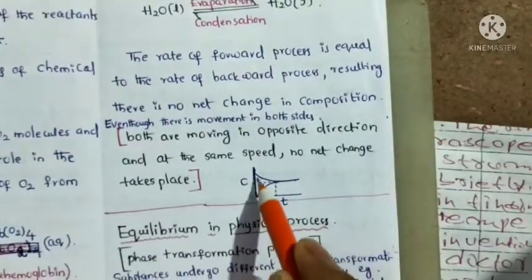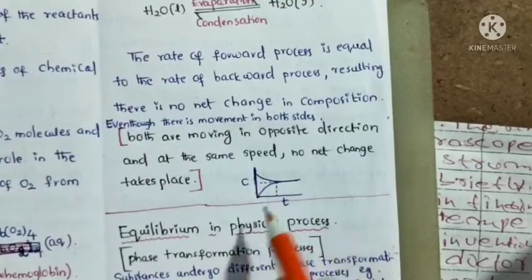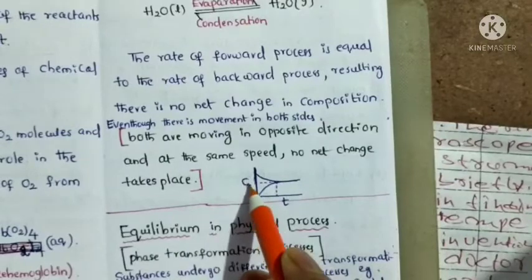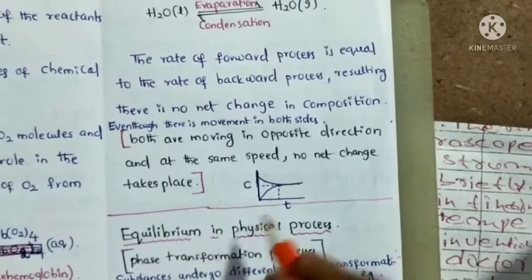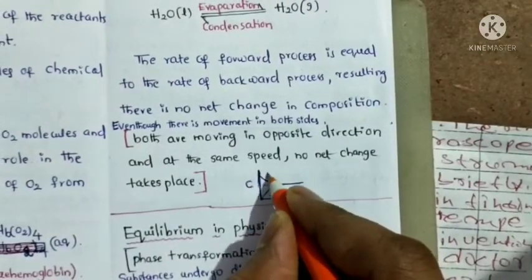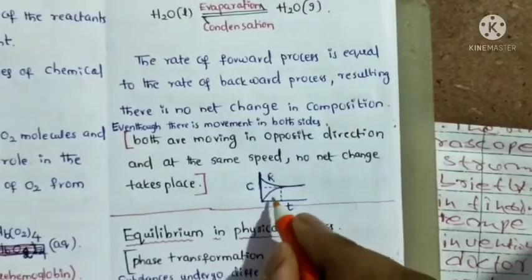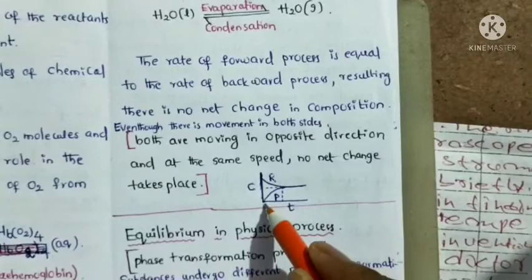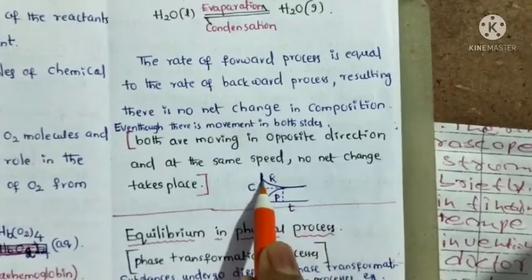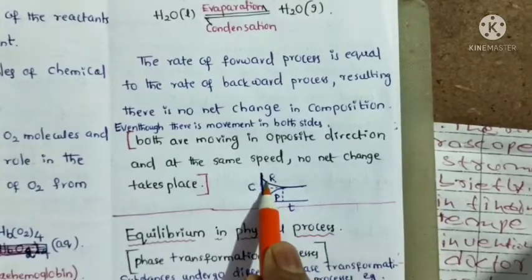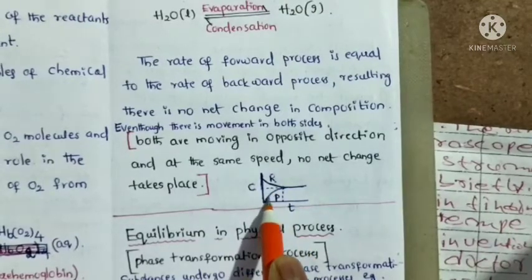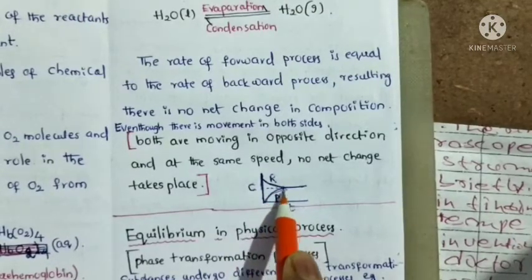For example, take a graph with time on the x-axis and concentration on the y-axis, showing reactant concentration and product concentration. After a certain time, the reactant concentration gradually decreases as the product concentration increases.